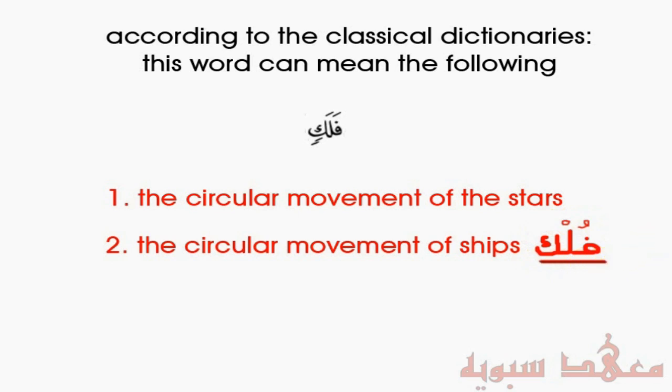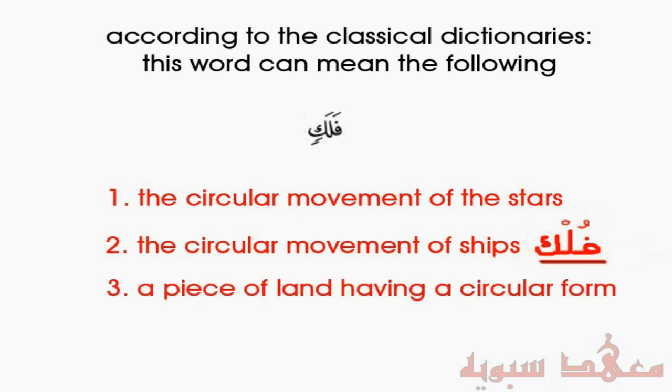Another meaning of falak is a piece of land having a circular form. So you can see the connection between all these three meanings. Something that is round, that is circular. So, in other words, what it's saying is that every celestial body is in a circular path. And what are they doing in this path? Yasbahun. And we spoke about this in a previous video.